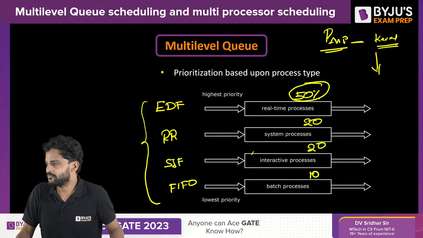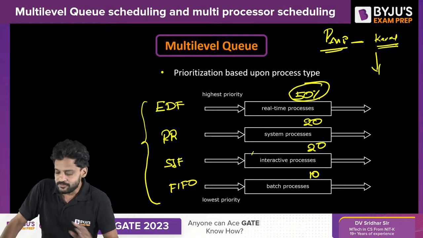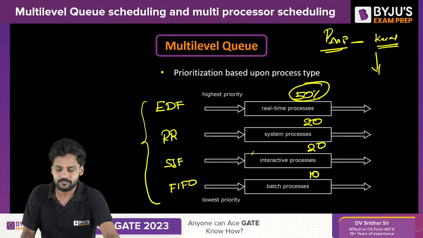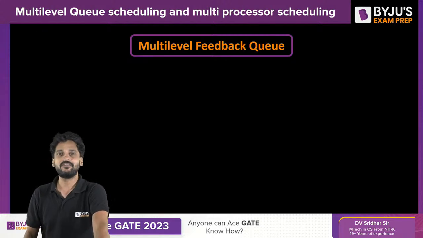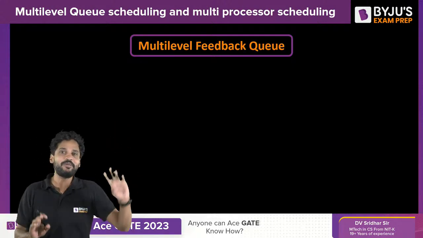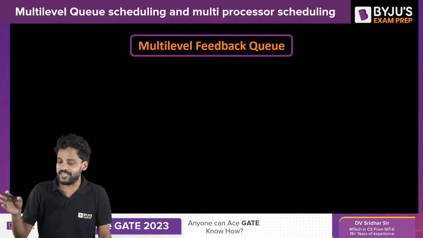Yes, obviously. Yes, true. Okay then. So this is the real-time process and batch process. Can I go to the next slide? You got everything so far? Can we get into multi-level feedback queue scheduling? Right after which, I am going to take you to another complex topic to be made simple, multi-process scheduling. Unless you say yes, I don't take you there, so I need you to say yes here.